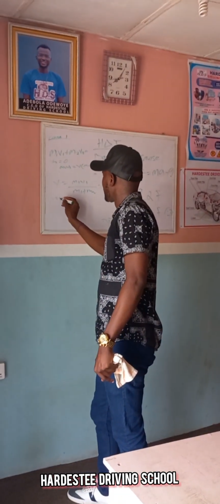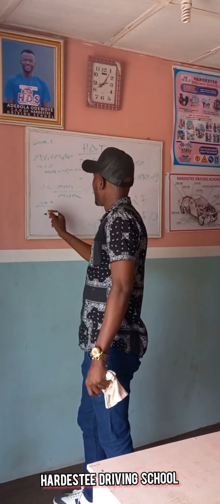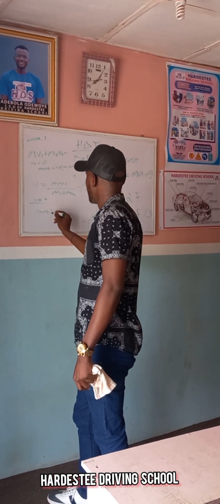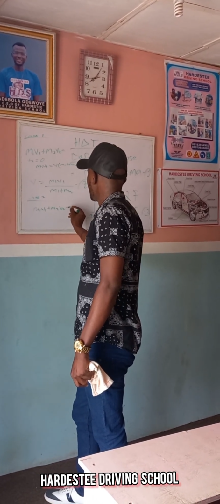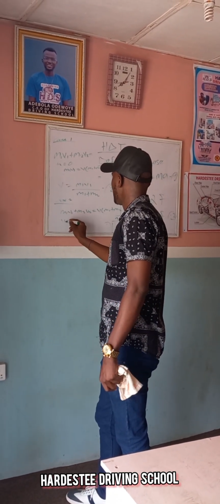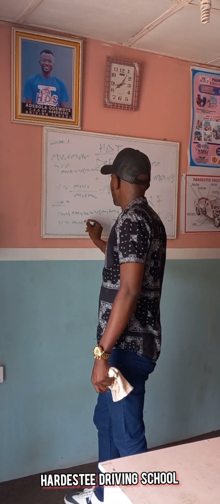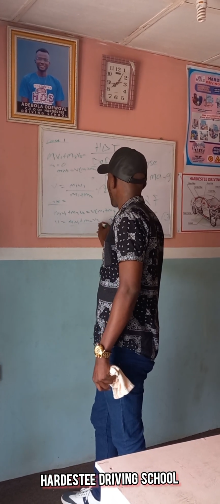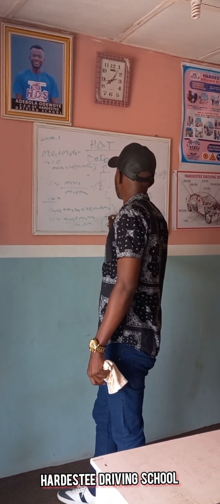In case 2 now, you have M1 V1 plus M2 V2 equal to V bracket M1 plus M2. Now, your V will be equal to M1 V1 plus M2 V2 over M1 plus M2. Call this equation 8.